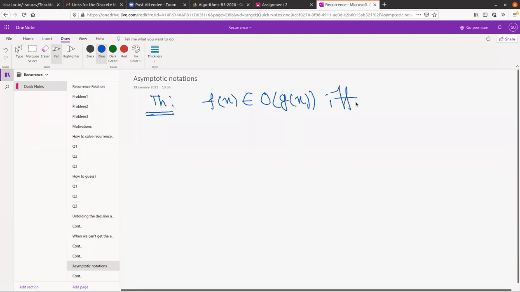You can do it later. f(x) belongs to big O of g(x) if and only if g(x) belongs to big omega of f(x). I think you can prove that. This follows from the definition of big O and big omega.